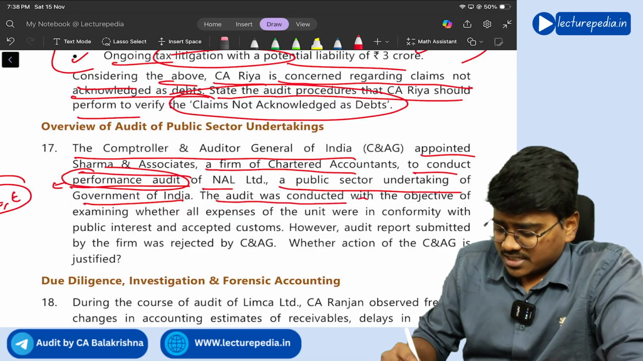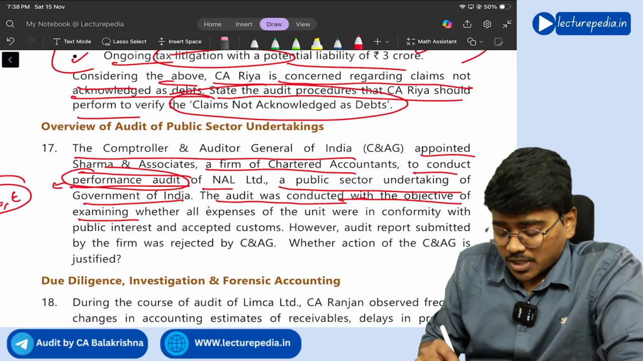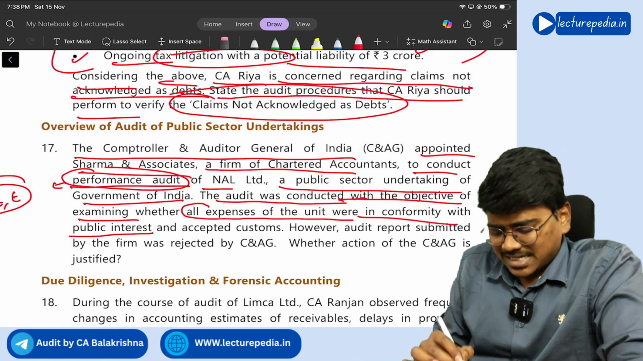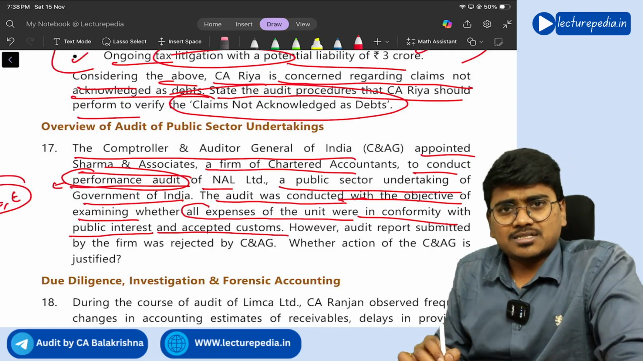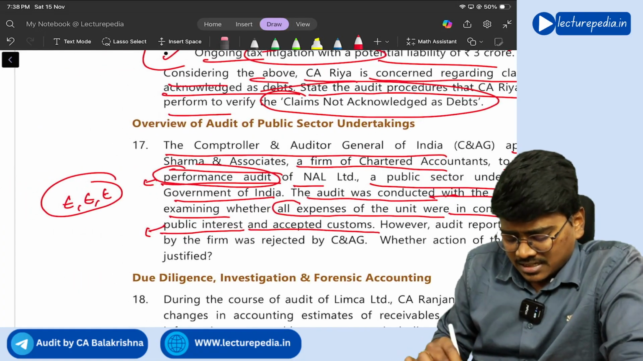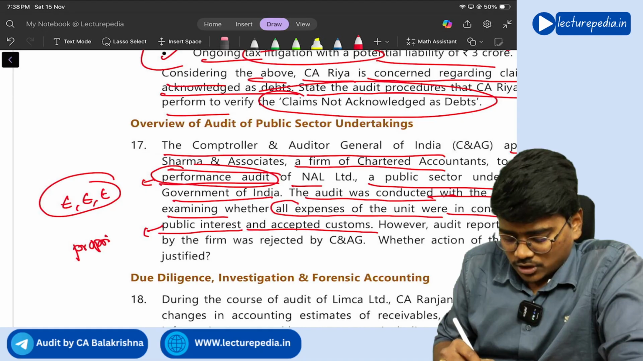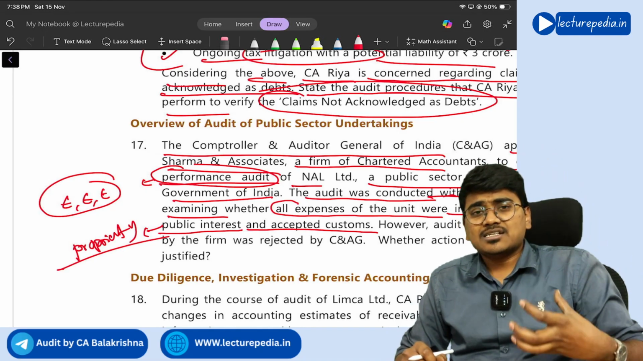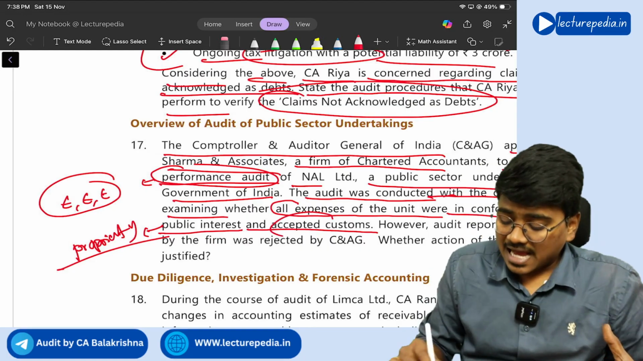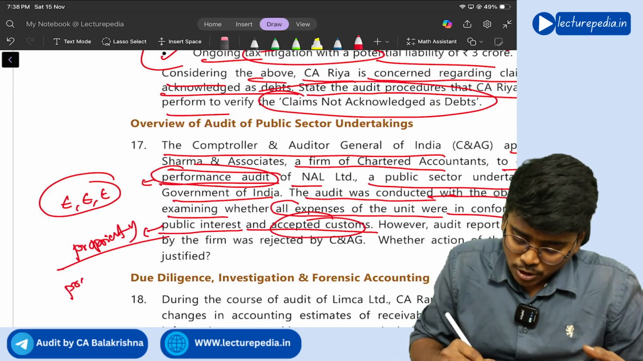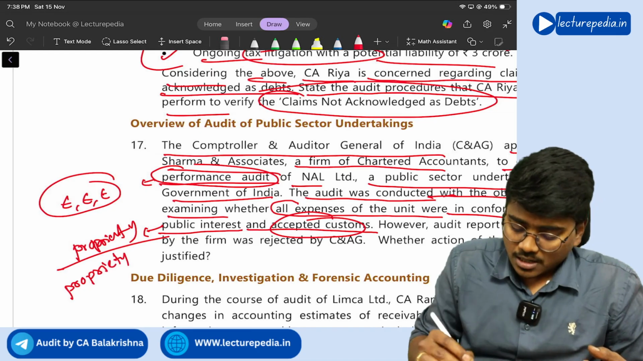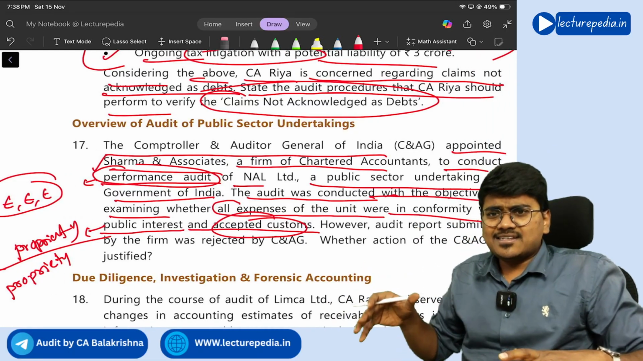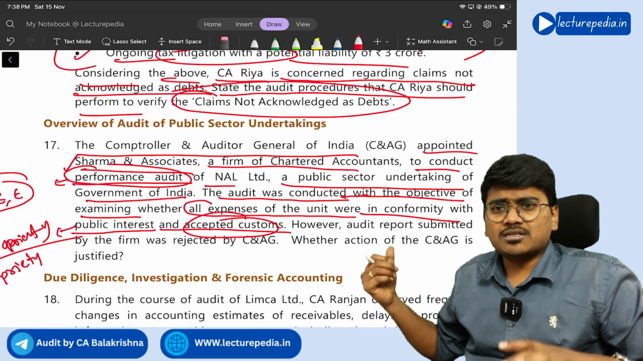The audit was conducted with the objective of examining whether all expenses of the unit were in conformity with public interest and accepted customs. So this you will check in propriety audit, correct or not? So the expenditure that is incurred, is it in the public interest and the accepted customs or not? You will check in propriety audit. But they have asked for performance audit. So is the audit that is done by this particular auditor, is it correct?